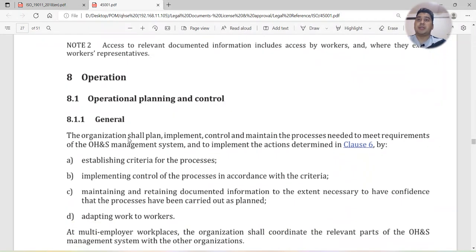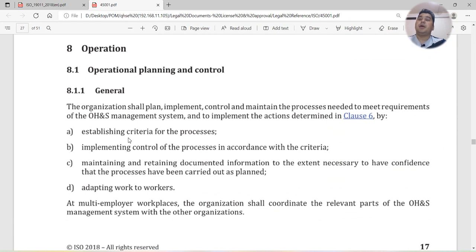Okay, so let's start our clause number 8, which is operation. In this clause number 8, operation, planning and control, we're going to look into how the organization is going to implement. Now as you know there are 4 cycles in PDCA: plan, do, check and act.